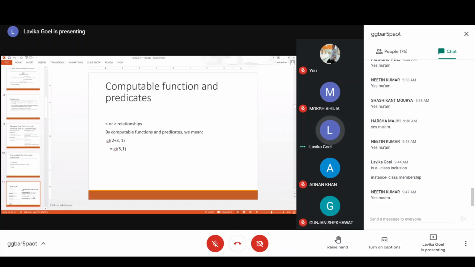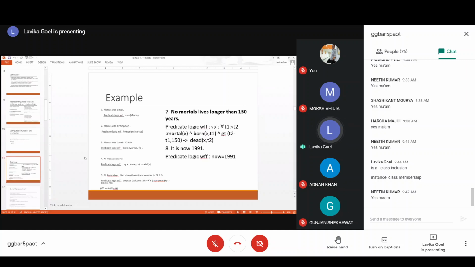So let us use these computable predicates and try to convert it into a predicate logic representation. Just 1 minute, students, and we will try to convert all these sentences into predicate logic. Just give me 1 minute.